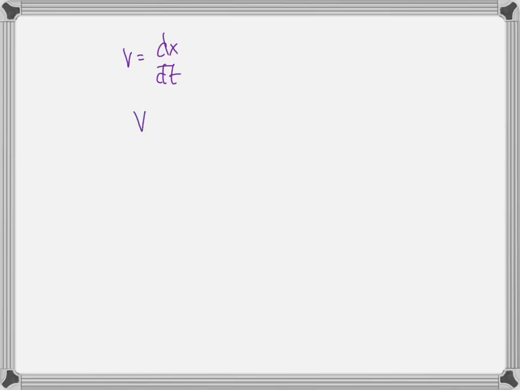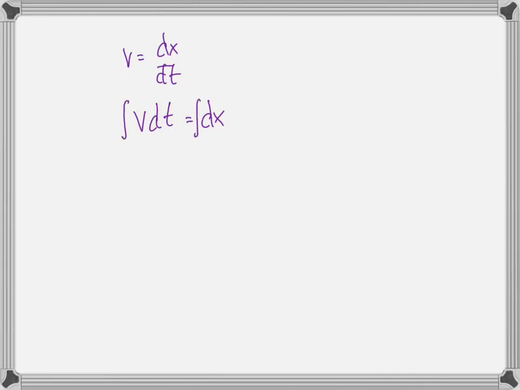This tells us that we can multiply both sides by dt: v dt equals dx. Now this is what's called a differential equation. Well, it's sort of a differential equation. It's a differential. And in order to solve this equation, we have to do what? For those of you who have taken calculus before, how do I solve this equation? You have to take an integral of both sides.